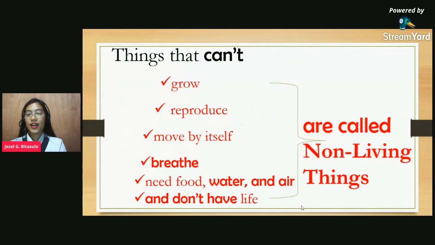Living things can grow, reproduce, move by itself, breathe, need food, water, and air, and have life. How about those things that can't grow, can't reproduce, can't move by itself, can't breathe, don't need food, water, and air, and don't have life? What do we call those things? Yes, Barbarona. Very good. They are called non-living things.